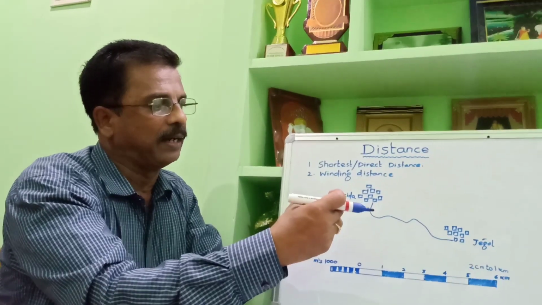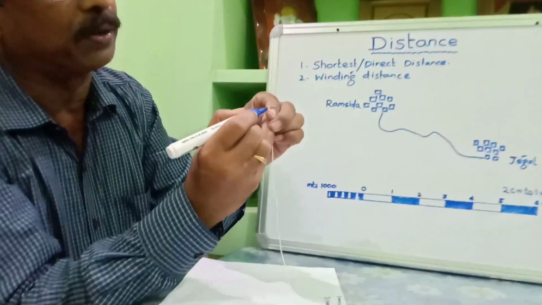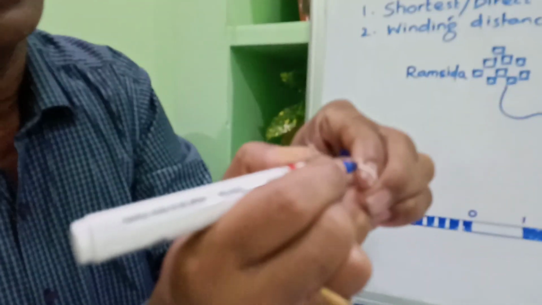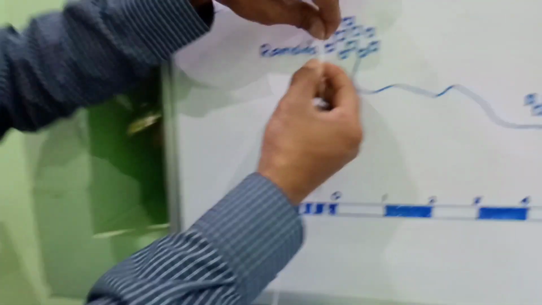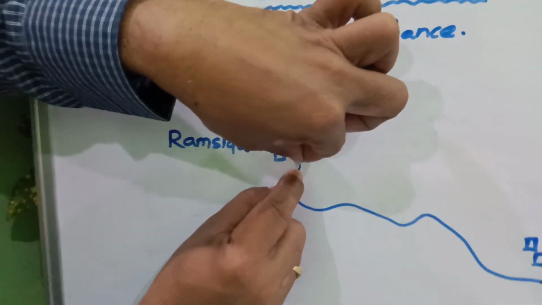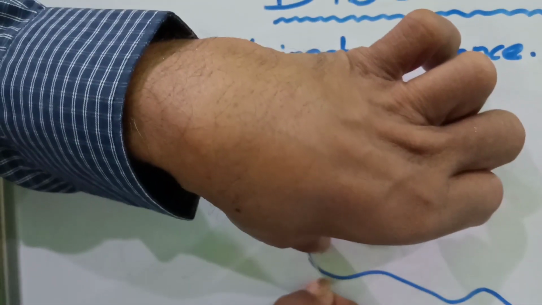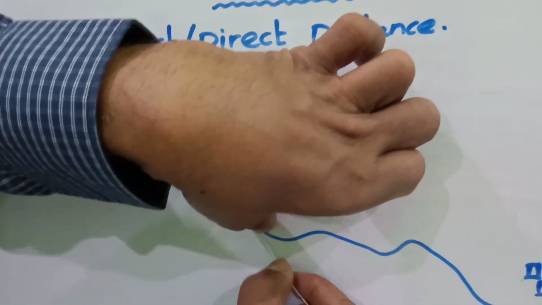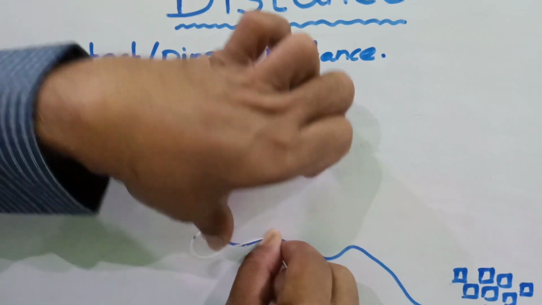Here, at the extreme left limit, you mark a point on the thread or twine. Then put this point on the starting point of your car track and twist the thread as the line goes, as the car track goes.